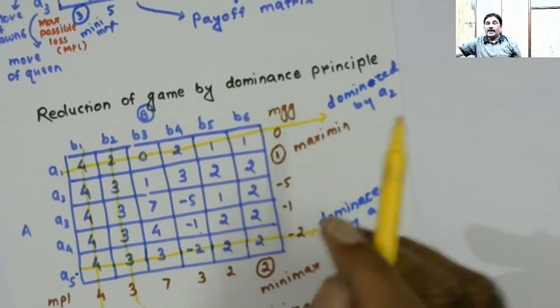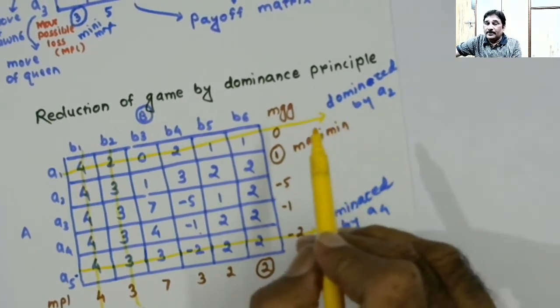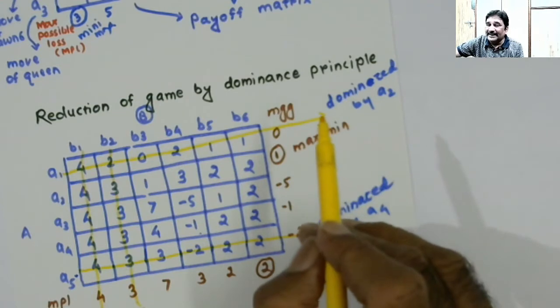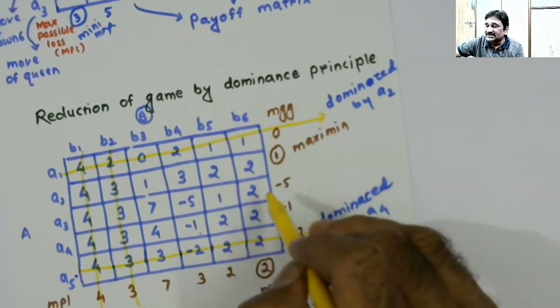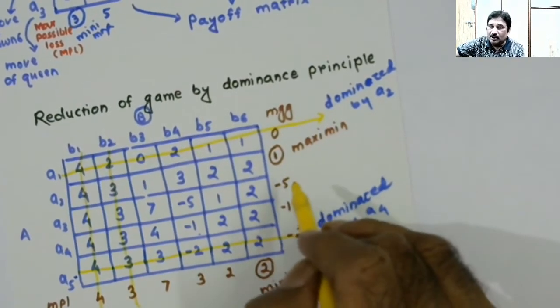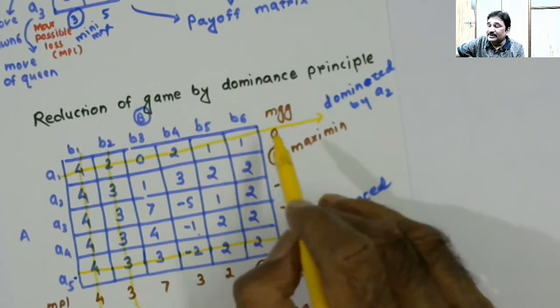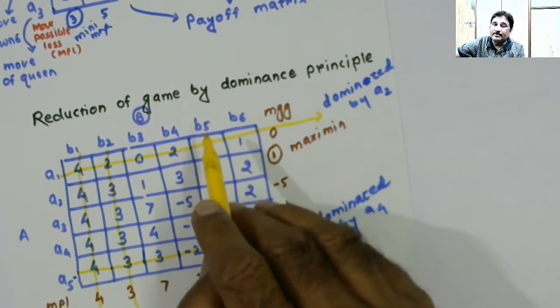So now player B will never be playing B6, because playing B6 results in more loss as compared to that incurred by playing B5.